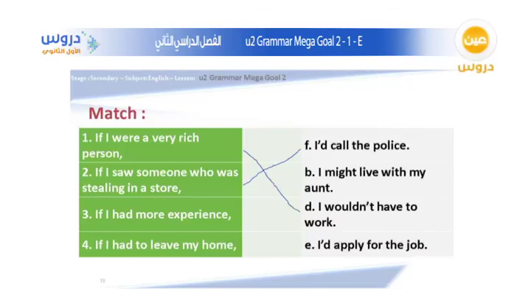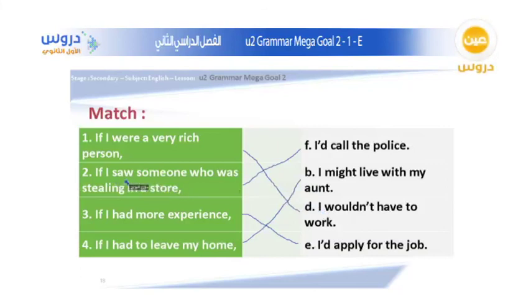And the last one, if I had to leave my home, I might live with my aunt. So here the first one goes with D, the second one goes with F, the third one goes with E, and the fourth one goes with P.